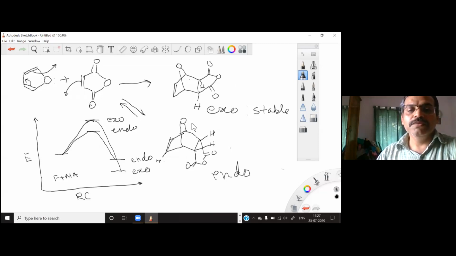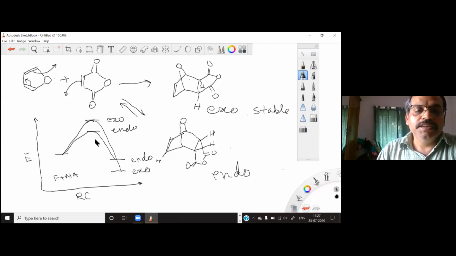So you will have a proportion of endo and exo, and this channel, the conversion from the exo product back to the compound, will be blocked. So it will not go back. The endo goes back again, you get the product again, and goes back again. So you can end up getting exclusively the exo product if you control the reaction temperature.